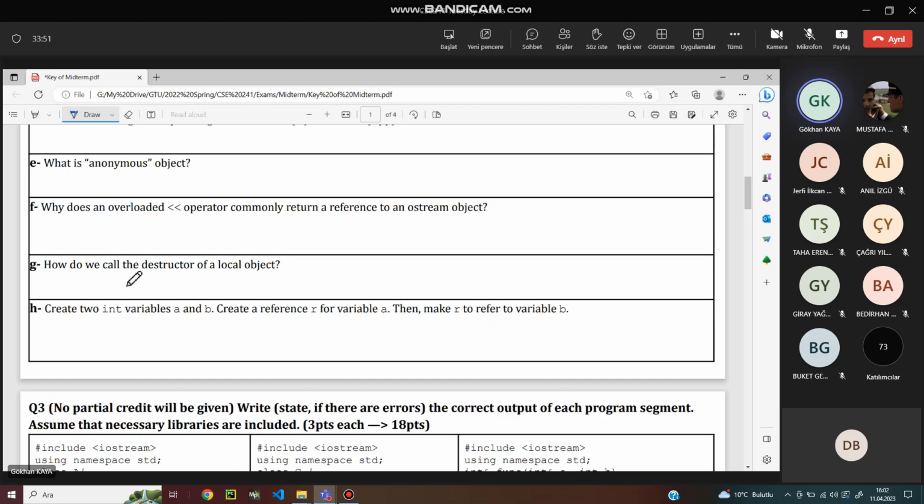Are there any non-local objects? Non-local objects are dynamic allocations. When you dynamically create an object, it's not going to be local. What about global objects? Global objects are not local as well. They will be destroyed at the end of the program.